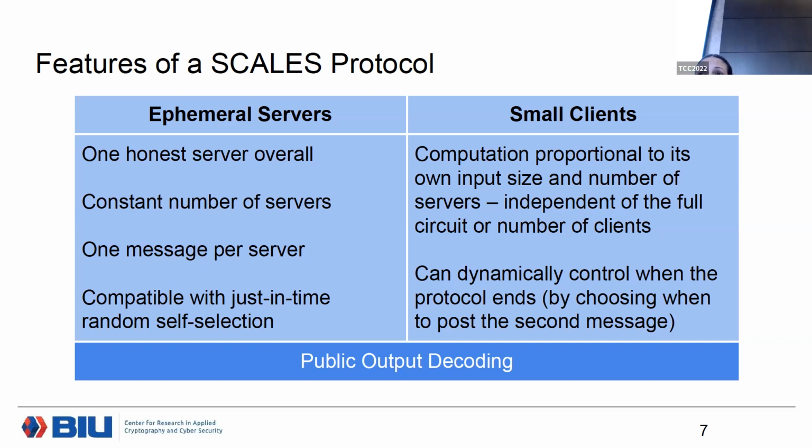For the clients, as I was saying, their computation is small in the sense that it is only proportional to their input size and the number of servers, but not the number of clients. And a useful feature: they can dynamically control when to publish their second message, and therefore end the computation made by the servers.